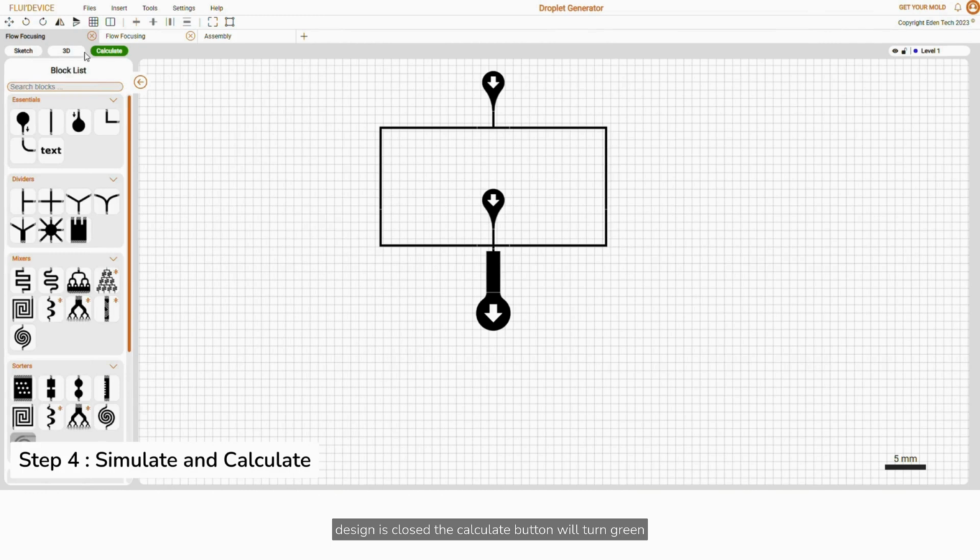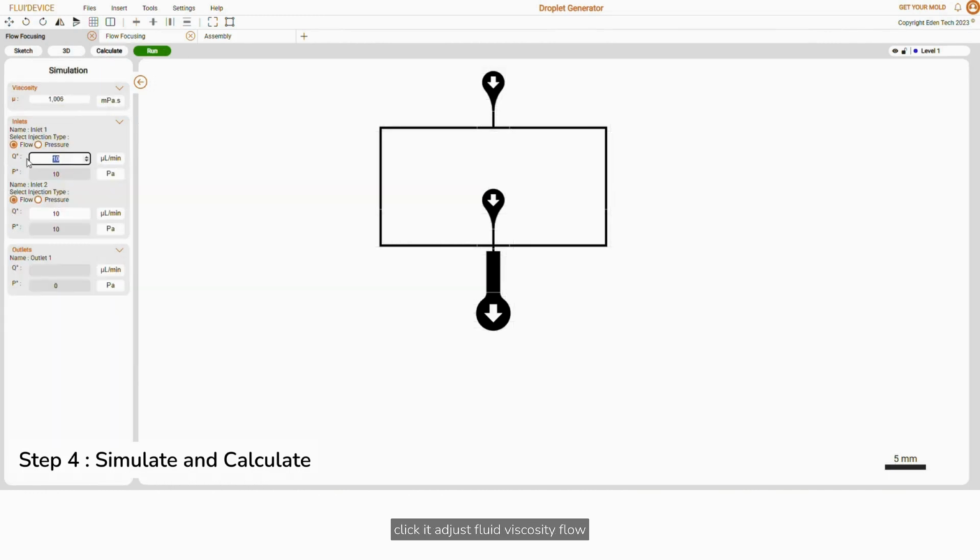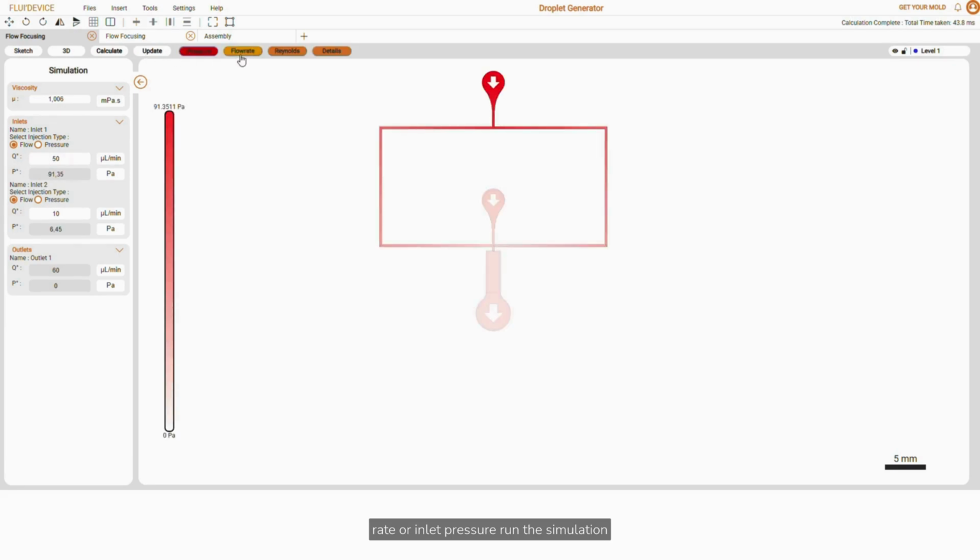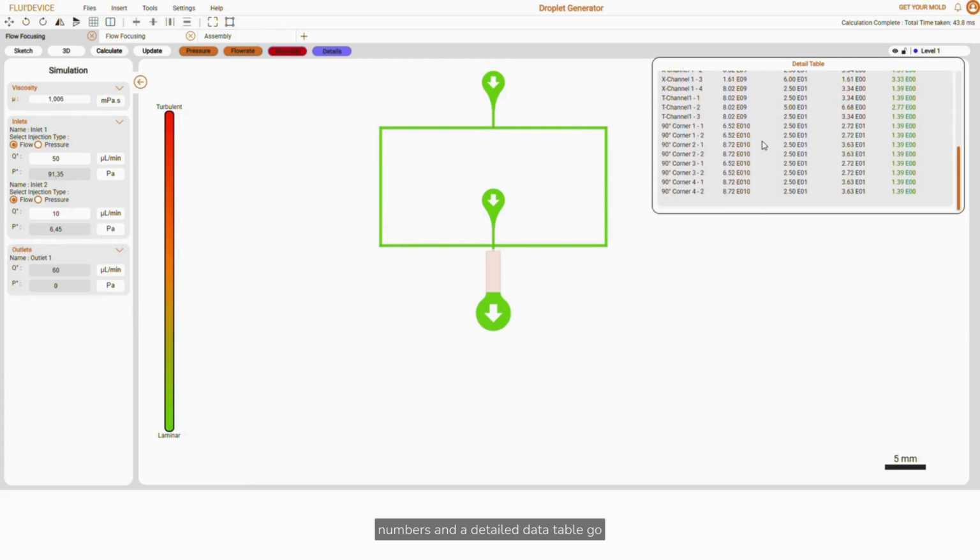Once the design is closed, the Calculate button will turn green. Click it to adjust fluid viscosity, flow rate, or inlet pressure. Run the simulation to view flow rates, pressure gradients, Reynolds numbers, and a detailed data table.